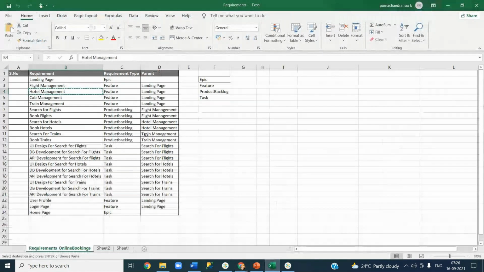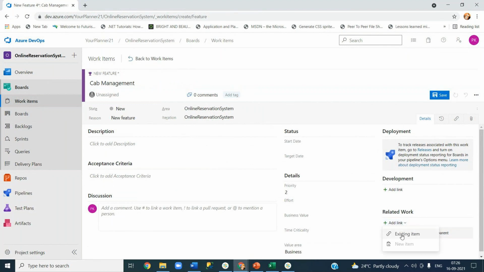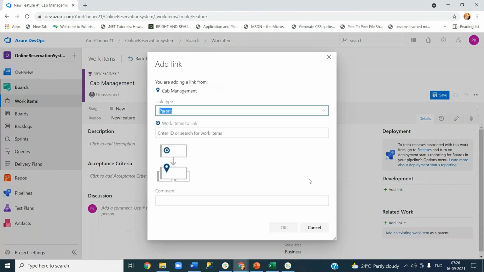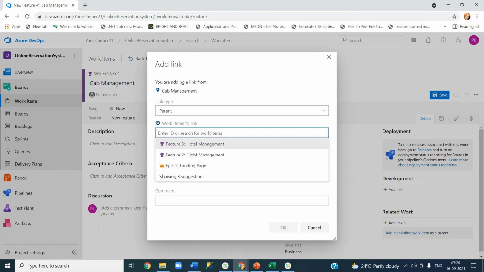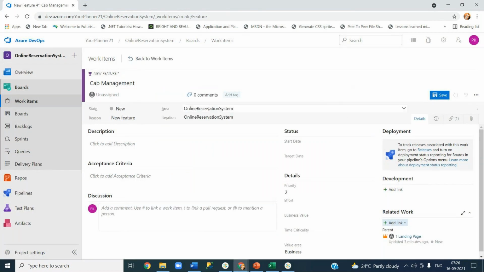Okay, let me put cab management. And I will add the link, and the parent is landing page. You can see work items to link type is parent. I'm adding. Okay, and then I'm not changing any one of these things. Just give the effort. For this I'll give it as another 50. Save. 50 means these are all in hours.